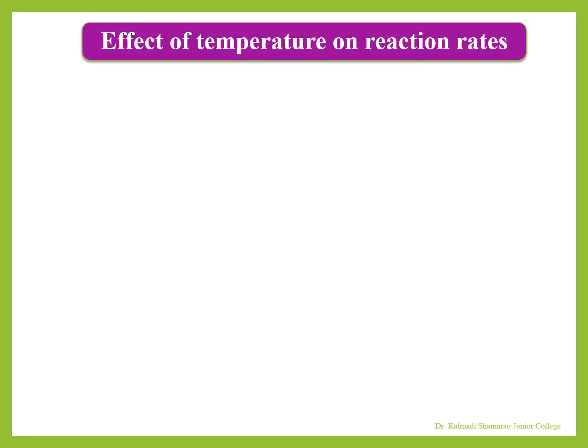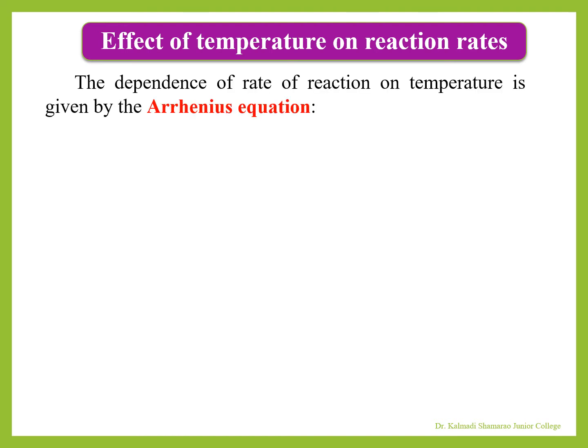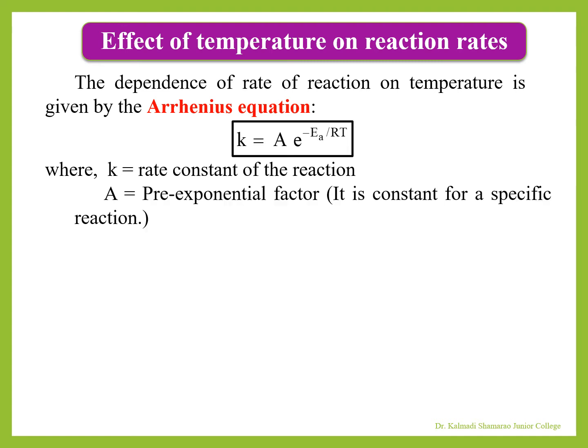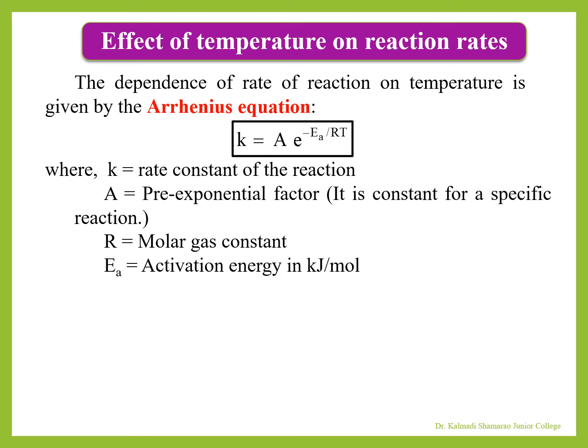Let us see what is the effect of temperature on the rates of the reactions. The dependence of rate of a reaction on temperature is given by the Arrhenius equation. K is equal to A into e raised to minus EA by RT, where K is the rate constant of the reaction. A is called the pre-exponential factor. It is constant for a particular reaction. R is the molar gas constant. EA is the energy of activation in kilojoule per mole.